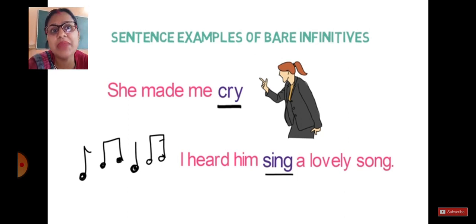For example, she made me cry. She is the subject, made the verb, me the object. Cry is a verb, but here it does not act as a verb. It is just an infinitive. Now when we talk about I heard him sing a song, a lovely song. So I heard him is already a completed sentence. Sing, another verb is there, but it is working as an infinitive. So hope you have understood about the bare infinitive case also.